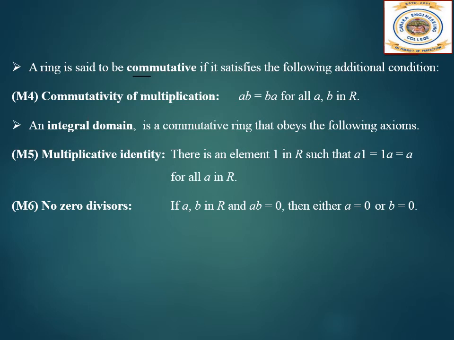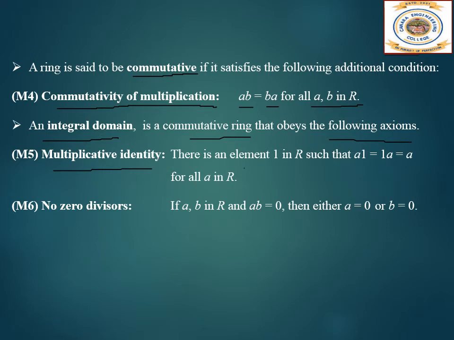A ring is said to be commutative if it satisfies the following additional condition. It should obey commutativity of multiplication. What is commutativity of multiplication? AB should be equal to BA for all A and B in the ring. An integral domain is a commutative ring that obeys the following axioms. The next property it should obey is the multiplicative identity.